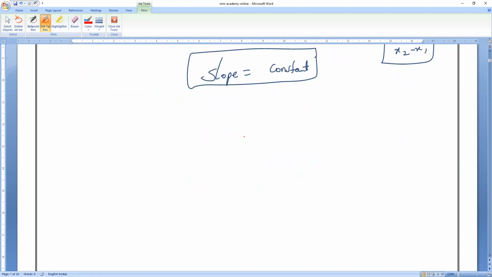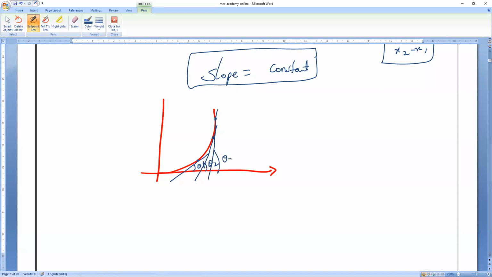Next, let me take a non-linear graph. You tell me, for a non-linear graph, how will the slope be? Is it constant or variable? Let me take this non-linear graph. I want to find the slope at this point. I will draw the theta. So this is theta 1. If I want to find the slope here, I will draw the theta. So this is theta 2. Observe very carefully. This is theta 1, this is theta 2. If I want to draw the slope here, then this is my line.